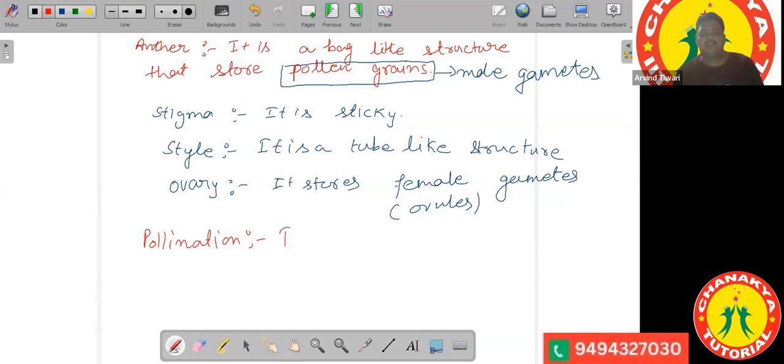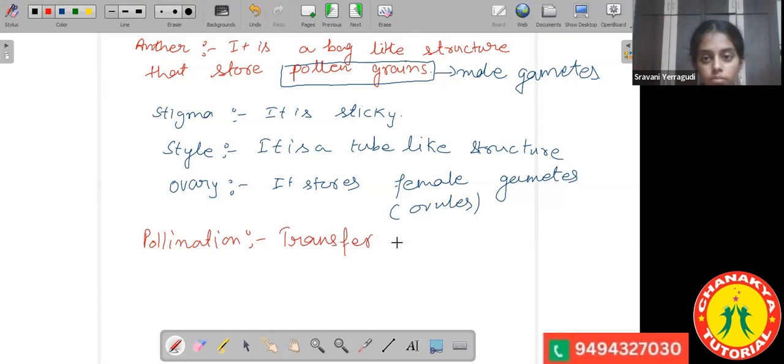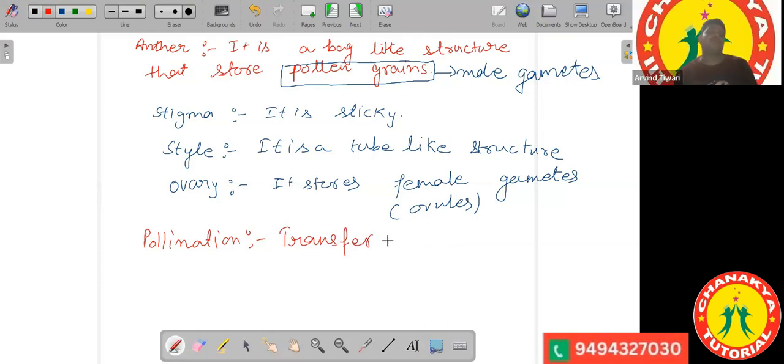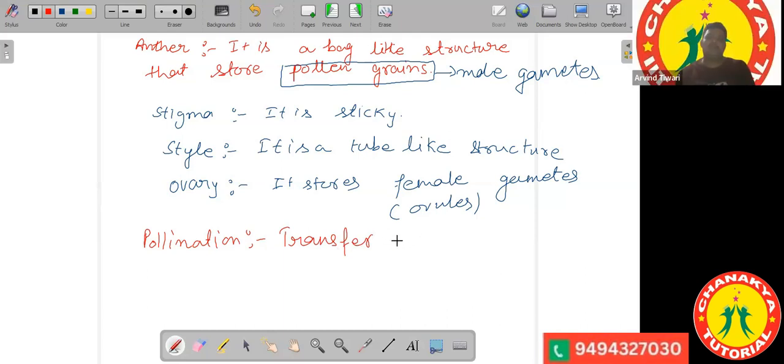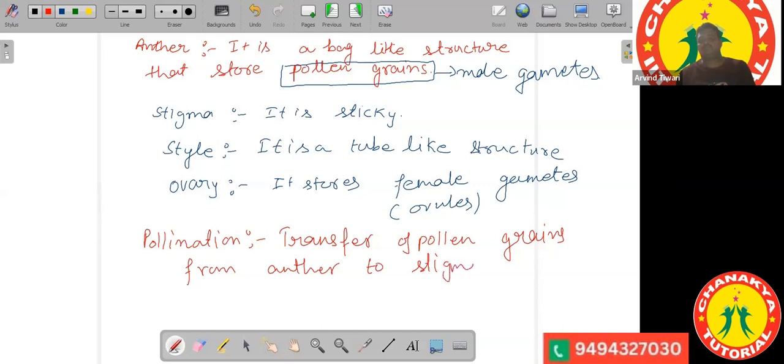It is the transfer of pollen grains from the male reproductive organ, the anther, to the stigma. Transfer of pollen grains from anther to stigma is called pollination.